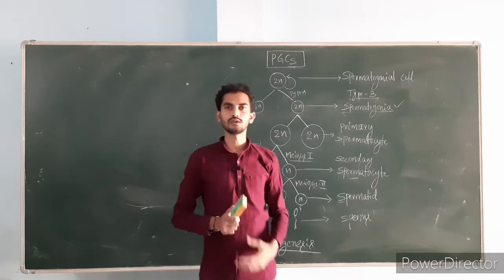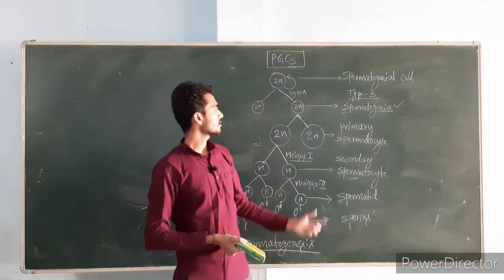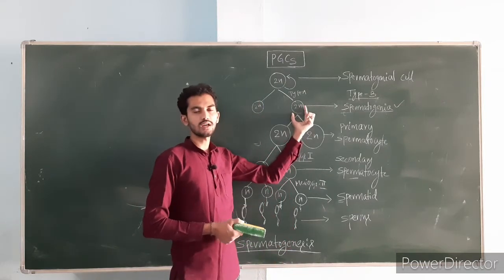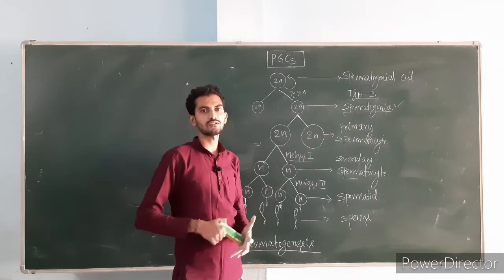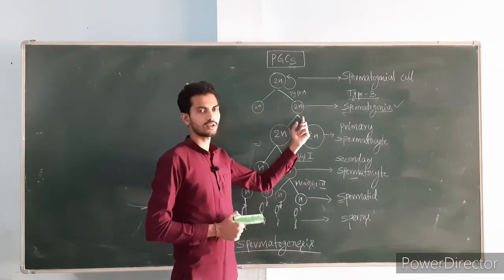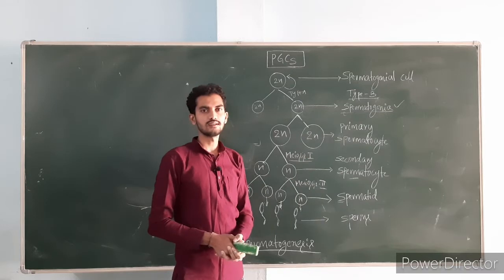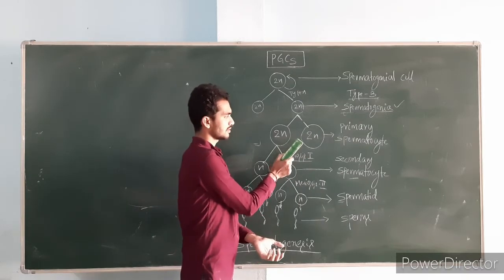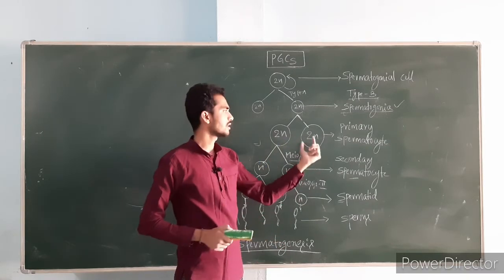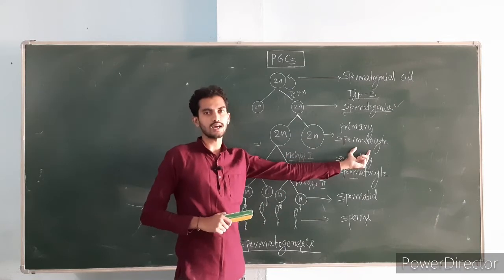Next step is the growth phase. In the growth phase, the type B spermatogonia increase in size by the accumulation of some cytoplasm, and undergo duplication of the chromatin. As a result, the size will increase. At this stage, these cells are called primary spermatocytes.